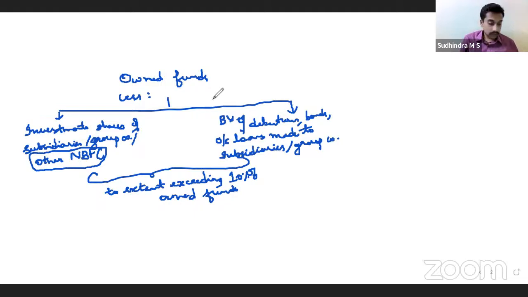Okay. Till this, everyone understood the calculation, which is important. They can ask it in the exams. Net owned funds calculation. Then, if you remember, we discussed NBFCs are divided into two categories: deposit accepting and non-deposit. Under non-deposit, systemically important and non-systemically important. In that, there is one amendment that has happened. I'll discuss that at the end.